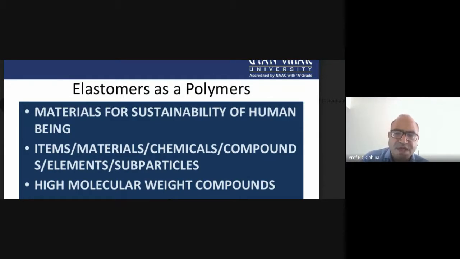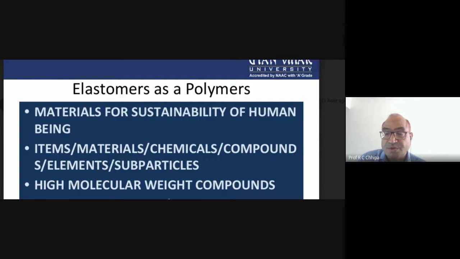Even in civil engineering, the construction materials, for example a very high skyscraper building, the very big glasses at that height are sealed, and those particular silicone rubbers are used. Silicone rubbers are also very advanced elastomers.